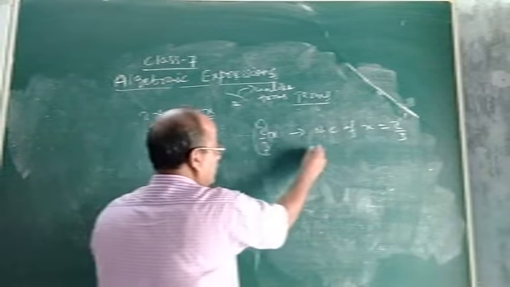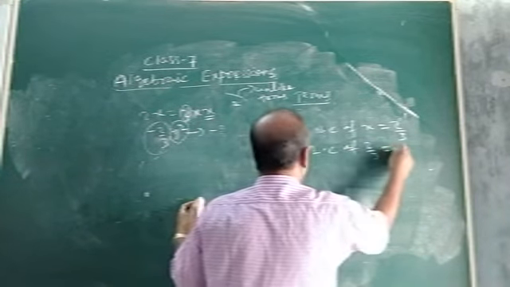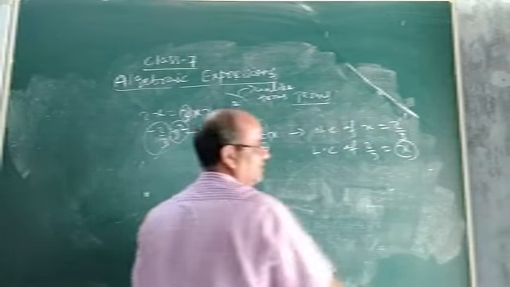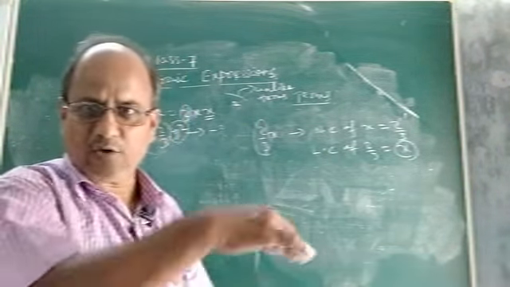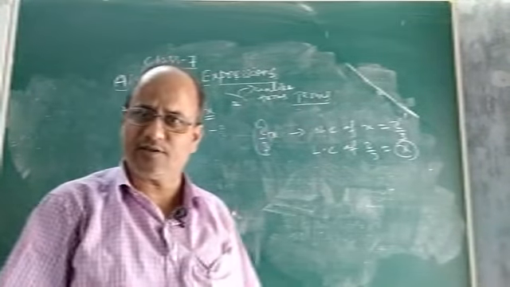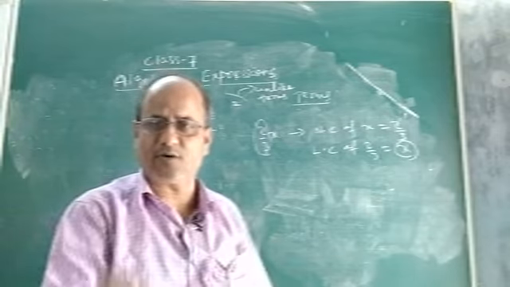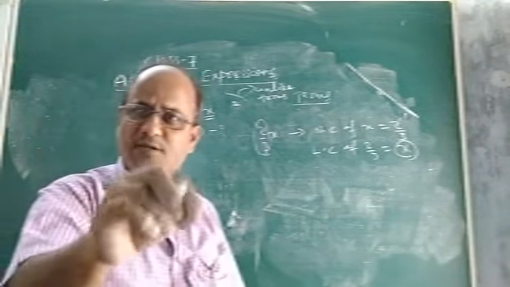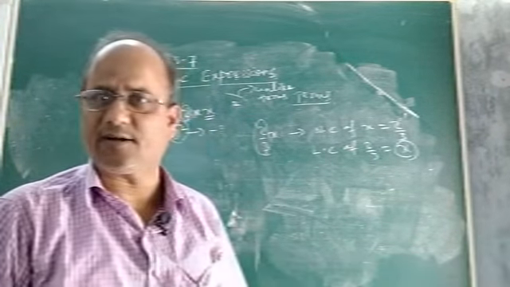Now if I ask you what is the literal coefficient of 2 by 3, the answer is x. Children, this is how to identify which is the literal coefficient and which is the numerical coefficient. So I hope you understood the meaning of coefficient. Coefficient means that number which is multiplied to the literal part or the variable part, and nothing else.